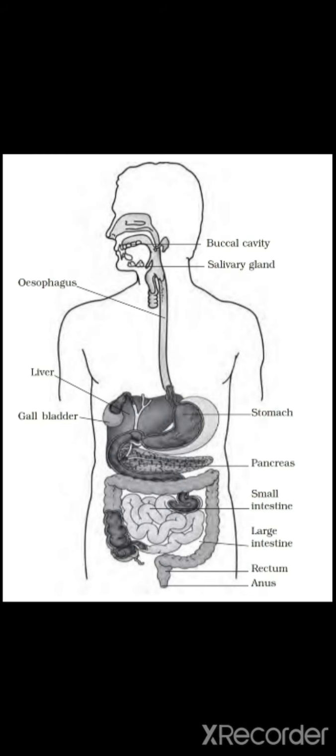The small intestine and the large intestine do the work of absorbing the nutrients from the food we ate. Absorbing the water and the minerals, vitamins, carbohydrates, fat and all the essential components of the food which we ate are absorbed by the small intestine. And from the small intestine, the blood carries the nutrients to all the remaining parts of the body, and the leftover waste food material is excreted out.